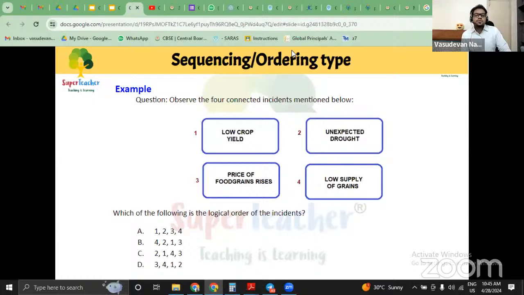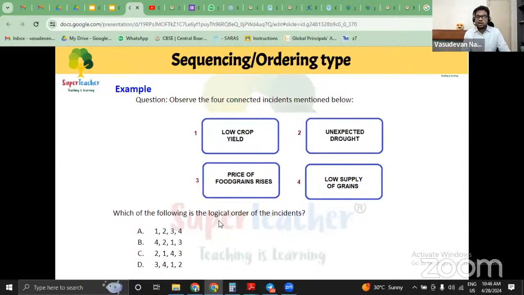It is very important, if the principals are listening today, if the teachers are listening or the coordinators, please encourage your school teachers to frame questions of this order. Now for this you need multiple samples which are already available on the CBSE website, which I'm going to show you in another few minutes, and then you can guide the teachers on that. Most of them with C.